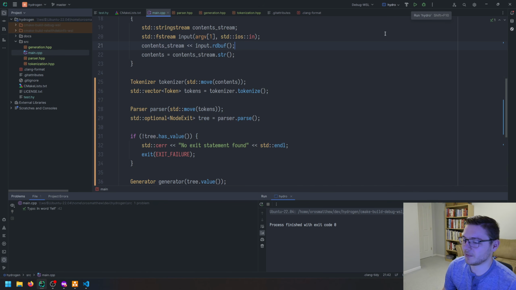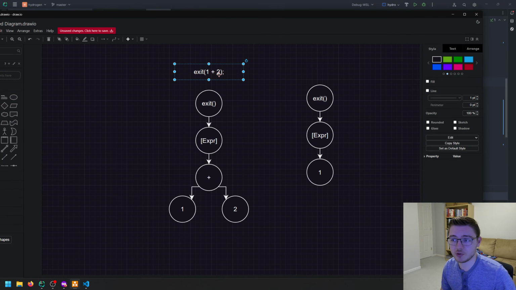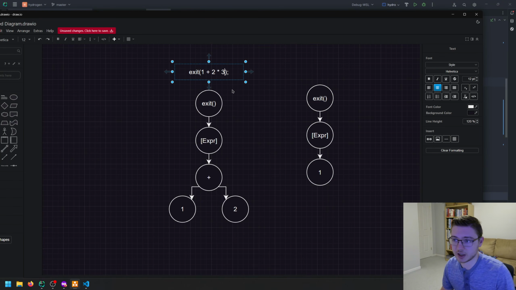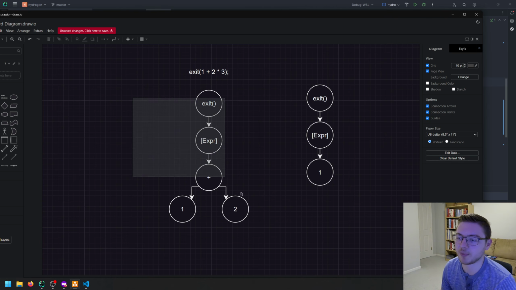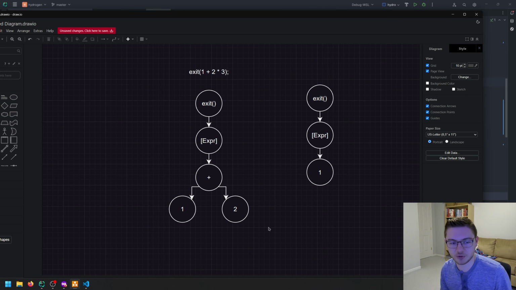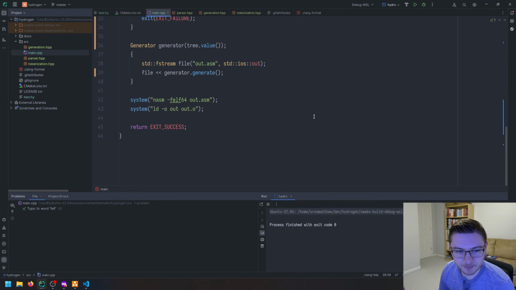Okay, so I think we're going to stop there today. Next time I think we'll get into proper expressions where we'll start to do math, right? I think that's the next move, so that we can do something like exit 1 plus 2, and then maybe even get into operator precedence where we can do 2 times 3, and then add the 1. Because now we have to do something fancy for these kinds of expressions, but then we'll start to expand our parse tree, which will make our code generation more complicated. But then you'll really start to see the patterns emerge in all these things. So yeah, I think that's it.